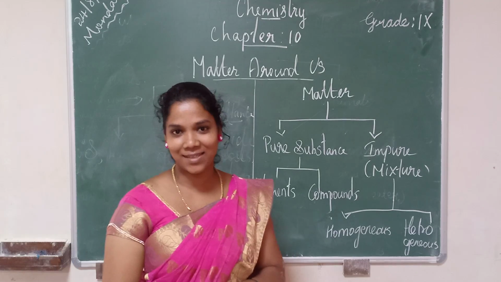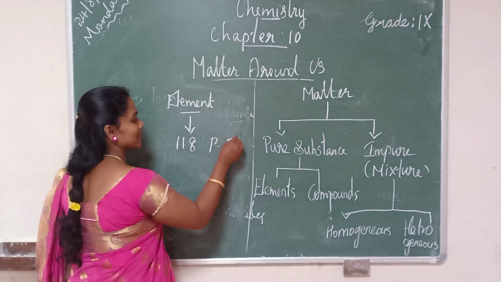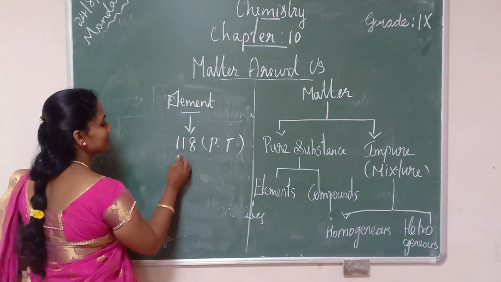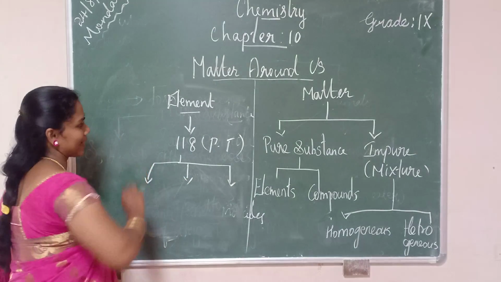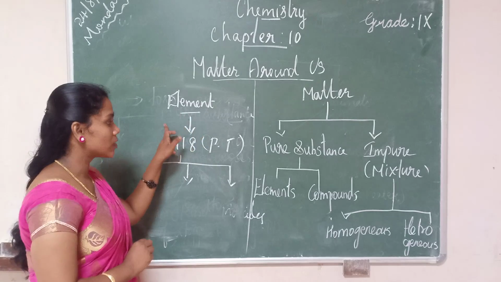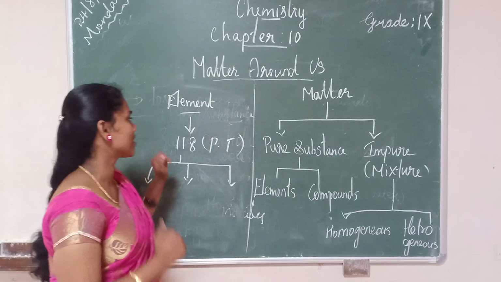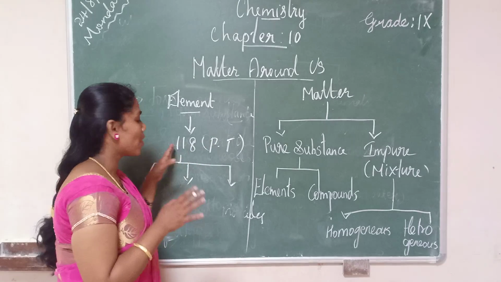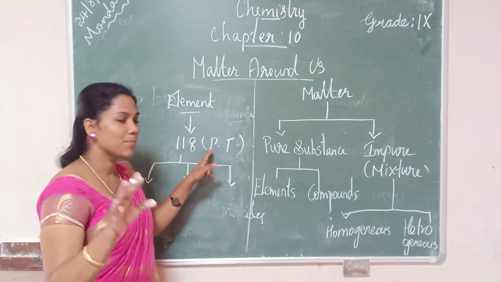118 elements are there in the periodic table. Among these 118 elements, we have different categories. Now we are learning about element. Element is also called a pure substance. How are the elements called pure substances? That only we are going to see. In the periodic table, 118 elements are depicted.